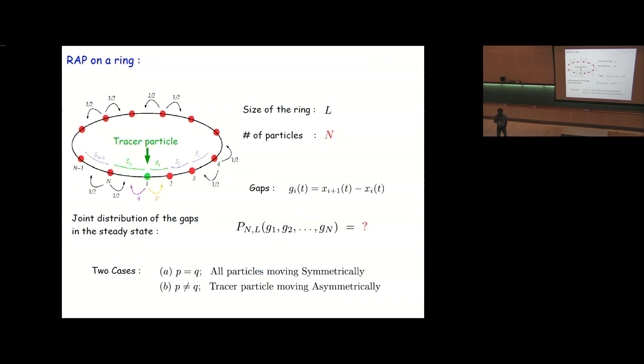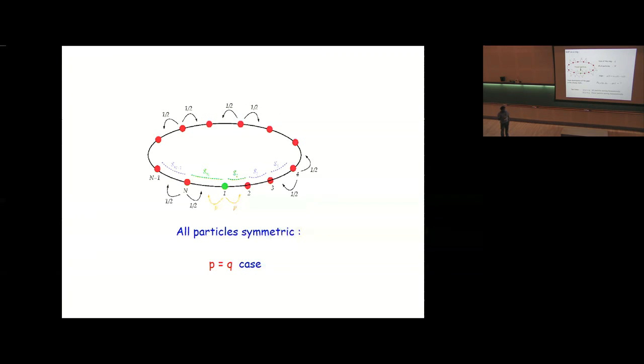In particular, we are interested in the joint distribution of the gaps in the steady state for these two cases: p equal to q, when all the particles are moving symmetrically, and the second case, p not equal to q, where this special particle, which is the tracer particle, moves asymmetrically, that is, it is driven. For these two cases, I would like to study this quantity. So let us start with the p equal to q case.